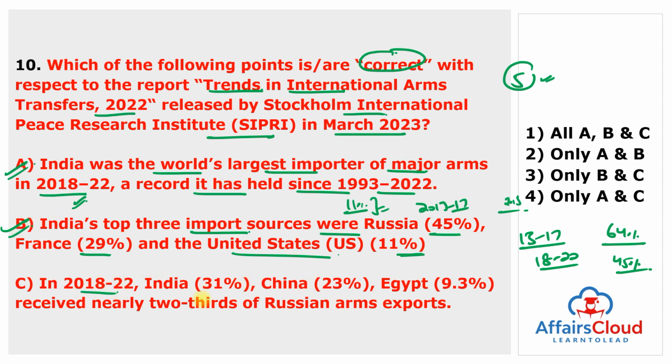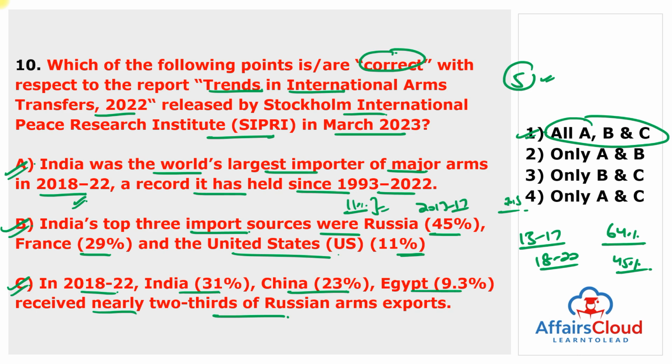In 2018 to 22, India 31%, China 23%, Egypt 9.3% received nearly 2/3 of the Russian arms export. This statement is also a true statement. So it means all the statements are correct. The answer of this question is all A, B, C.